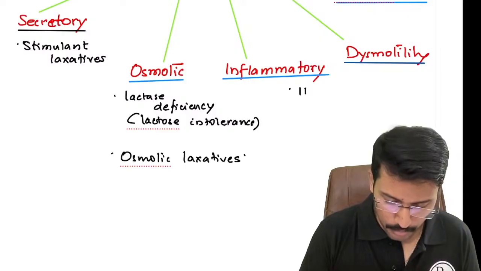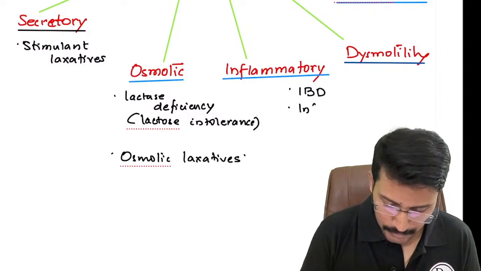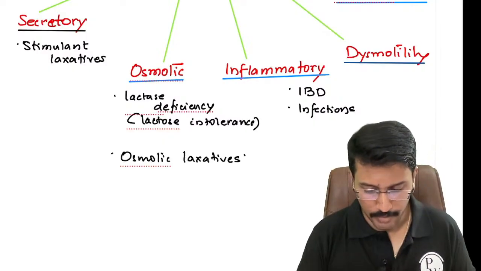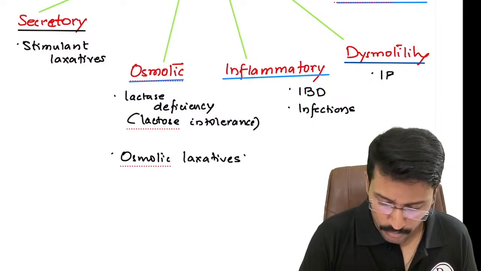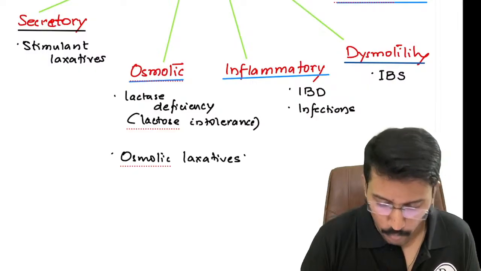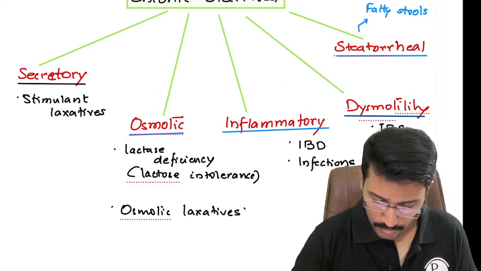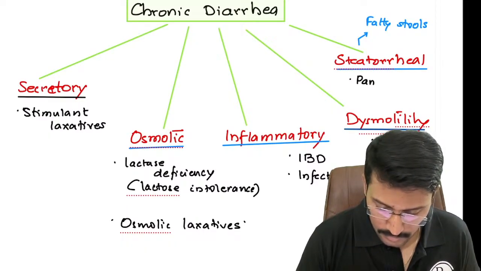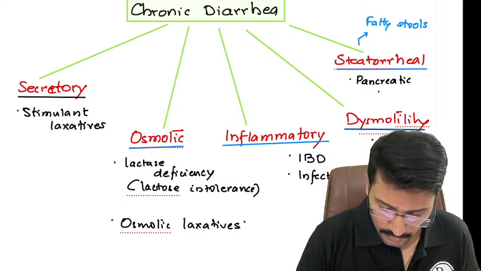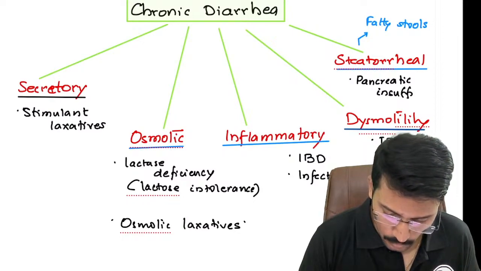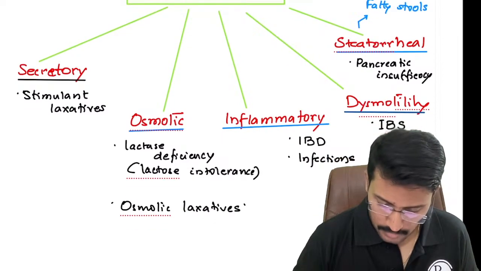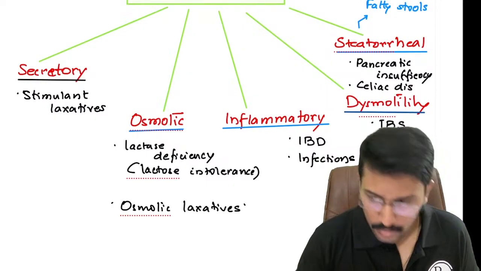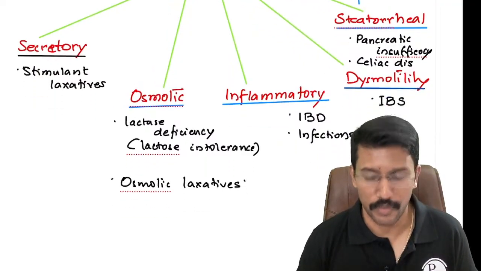Inflammatory chronic diarrhea, I want you to remember IBD and infections like Isospora belli and Cryptosporidium as the major causes. For dysmotility, I want you to remember irritable bowel syndrome. And for steatorrheal diarrhea, I want you to remember pancreatic insufficiency, the pancreas not being able to produce lipase, right? And then mucosal diseases like celiac disease or Whipple's disease. These are the important causes we have to remember.